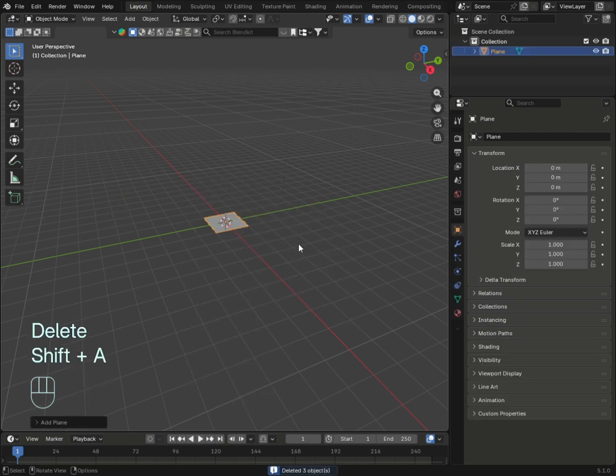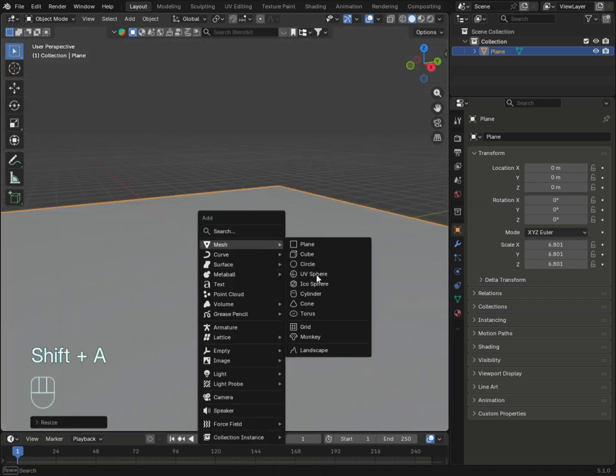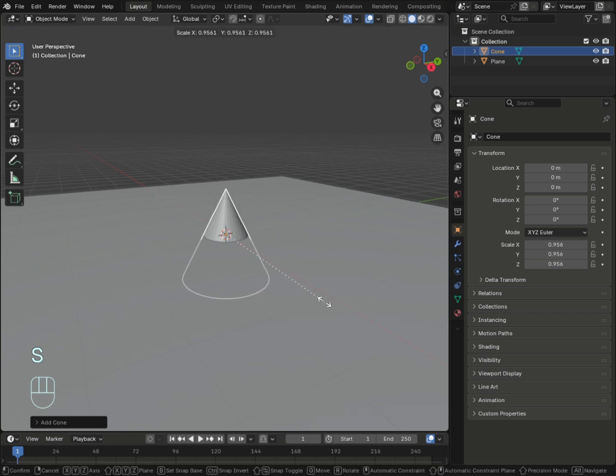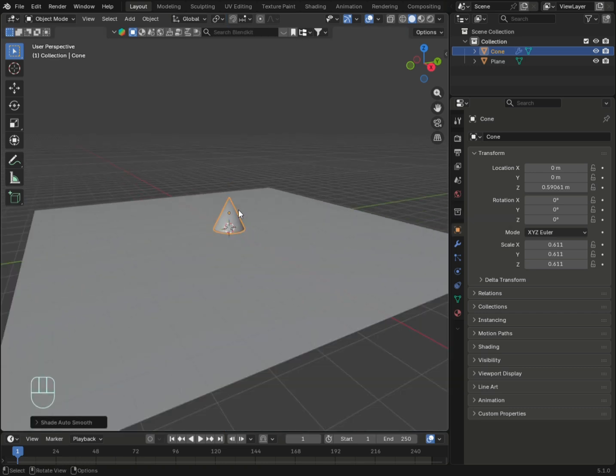Then Shift A, add a plane, S to scale. Then Shift A, add a cone. S to scale a little bit. Then G, Z, up, like this, okay. Right click, shade auto smooth.